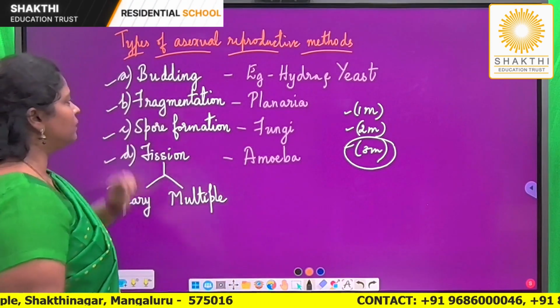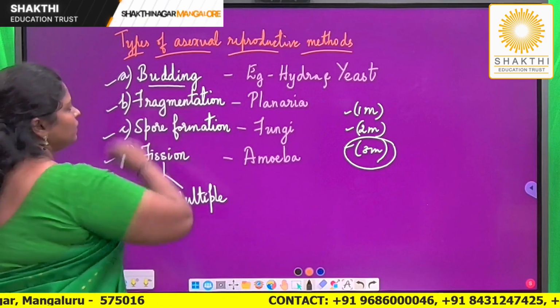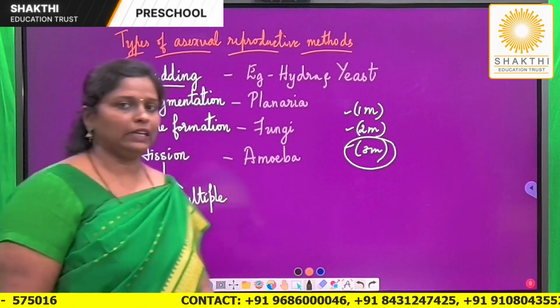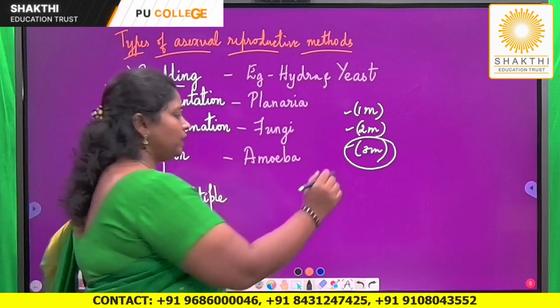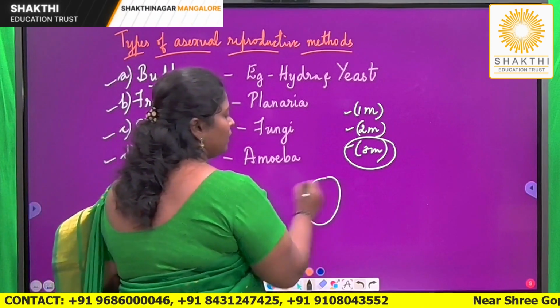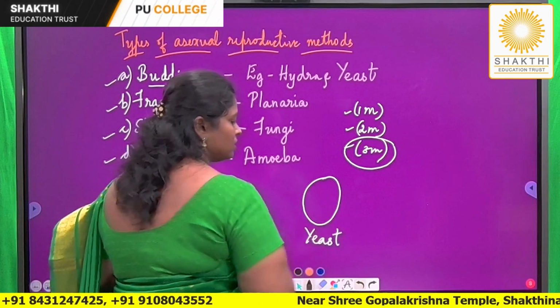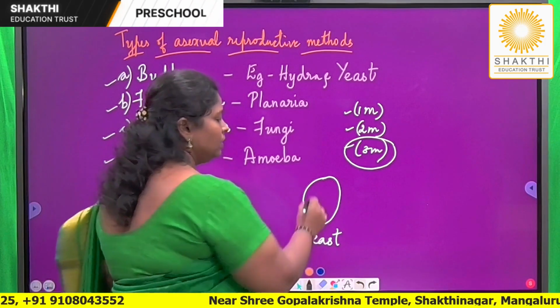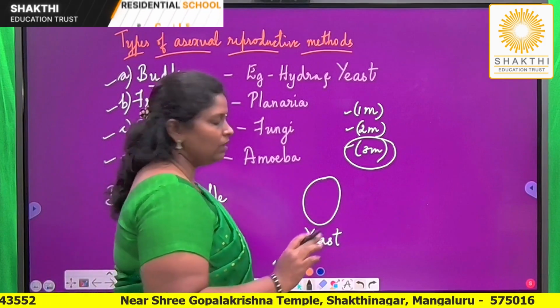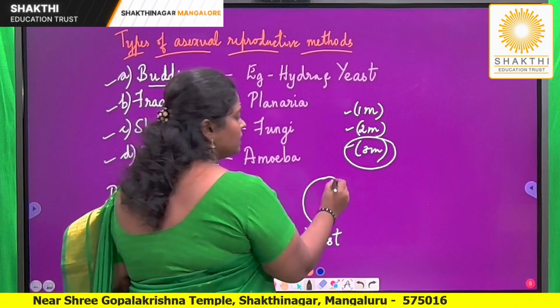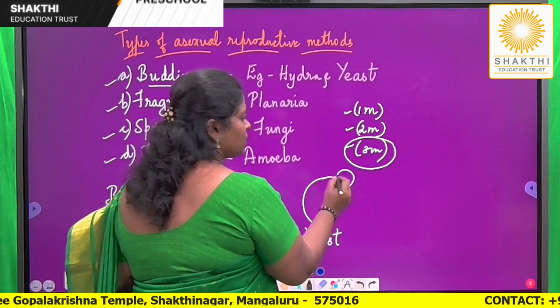So, one of the reproductive methods used is budding. Budding is a process in which, for example, if I consider this as yeast, it is a cell, it can be unicellular. So I am considering this as a single cell. During the process of budding, a tiny outgrowth will appear which is known as a bud.